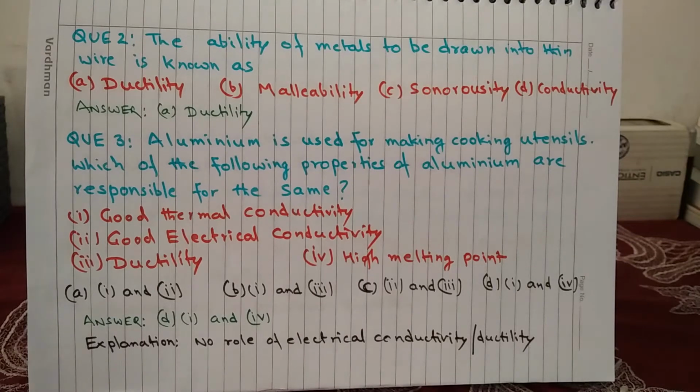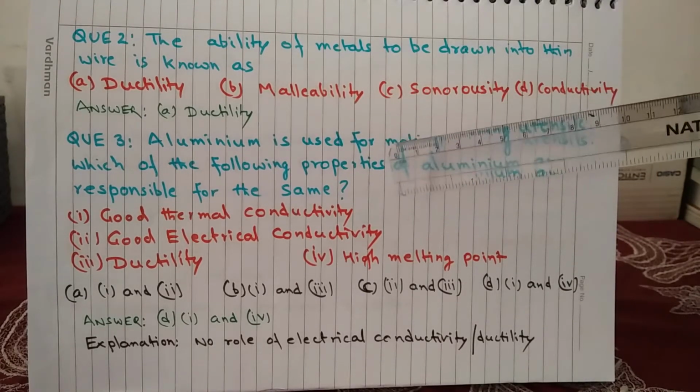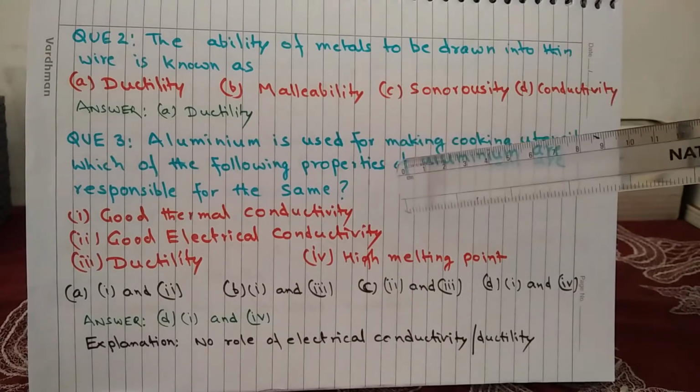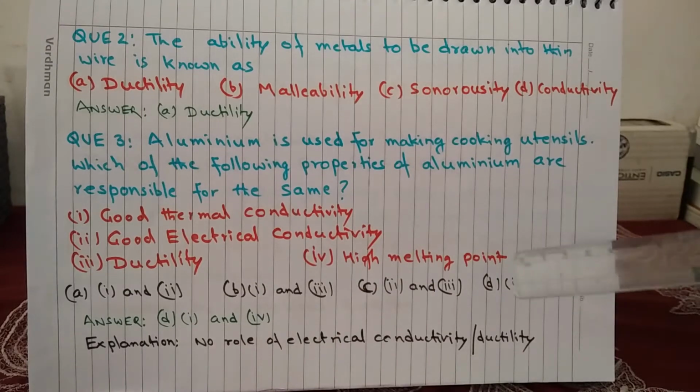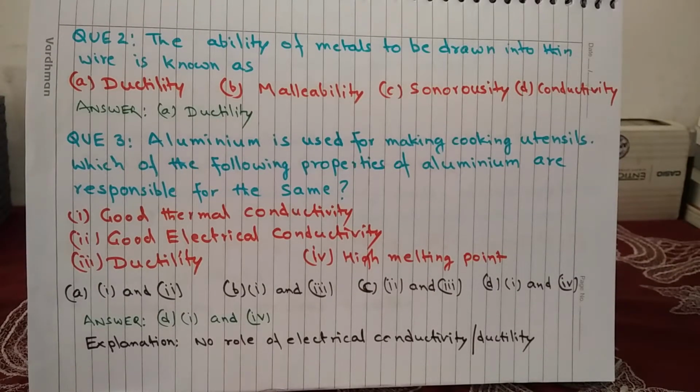Question 3. Aluminium is used for making cooking utensils. Which of the following properties of aluminium are responsible for the same? 1. Good thermal conductivity. 2. Good electrical conductivity. 3. Ductility. And 4. High melting point. Options are A. 1 and 2, B. 1 and 3, C. 2 and 3, and D. 1 and 4. And the answer is D.